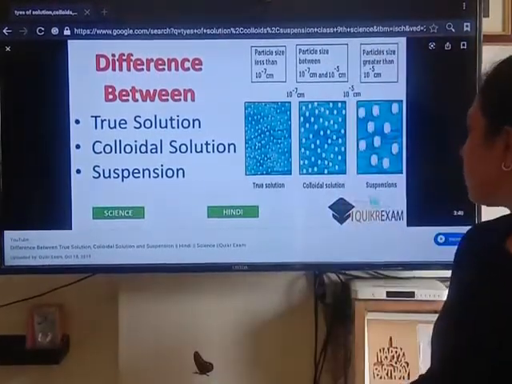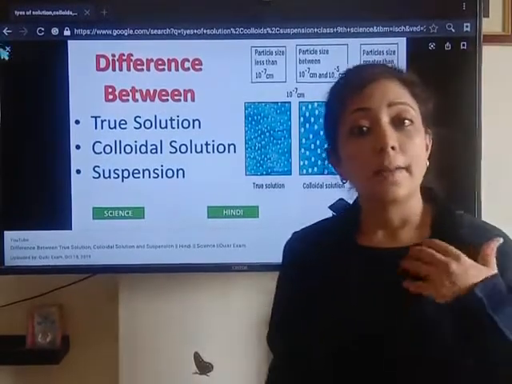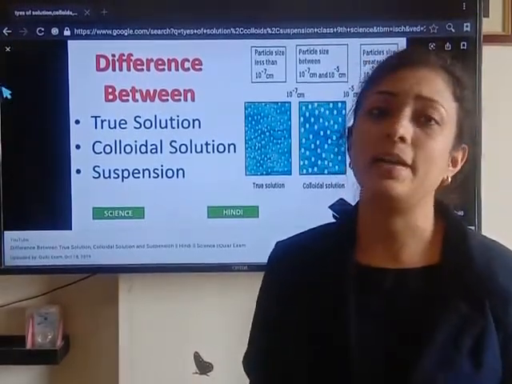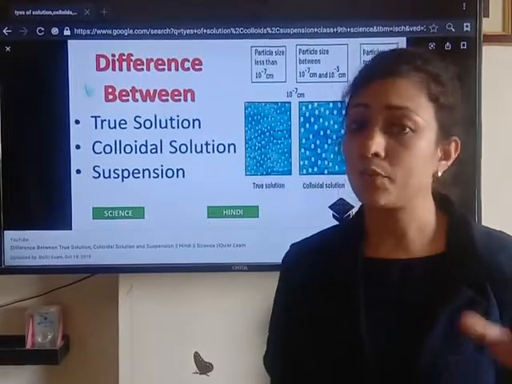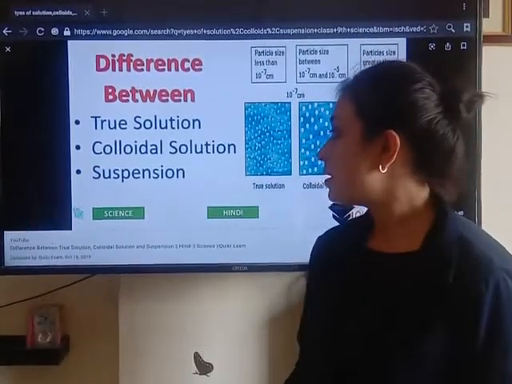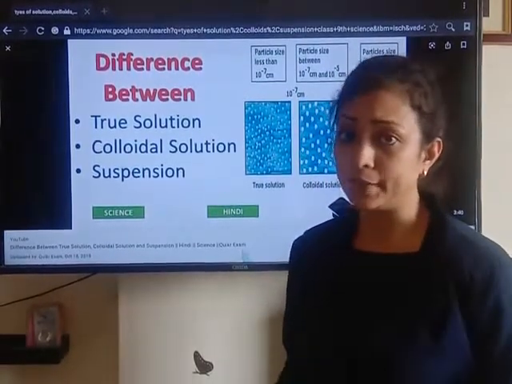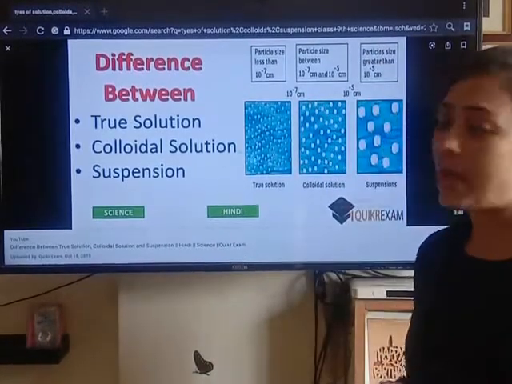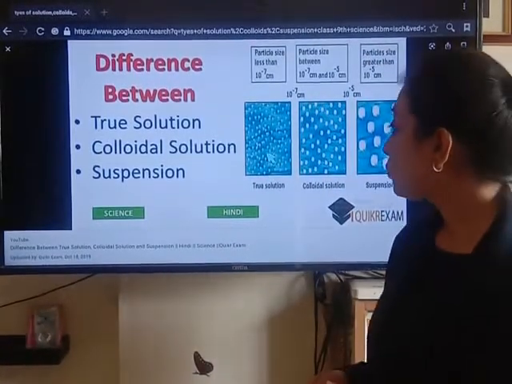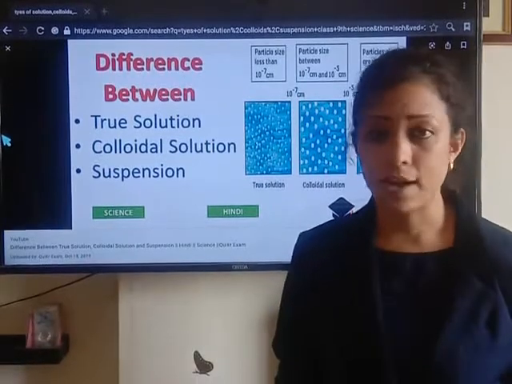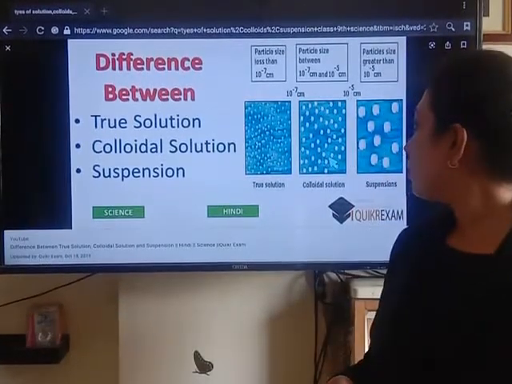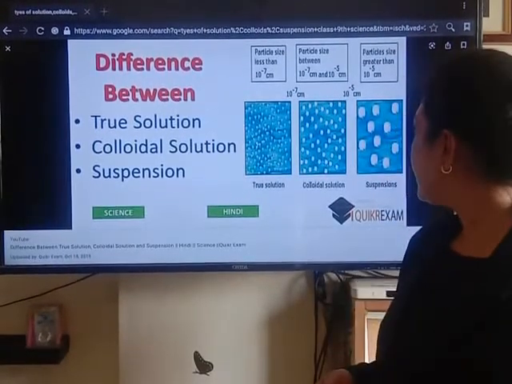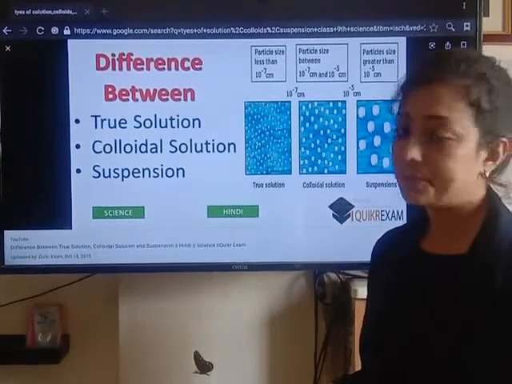While particles of suspension are big enough that we can see them with our naked eyes. So we can see only the particles of suspension. They are that much bigger. Second difference, as I told you, the true solution appears transparent, the colloid is opaque or translucent, while the suspension is non-transparent.